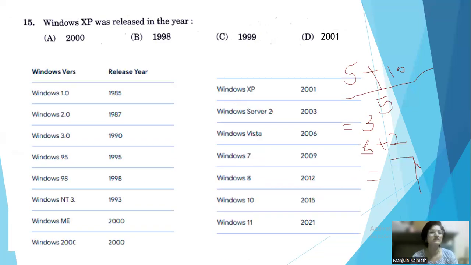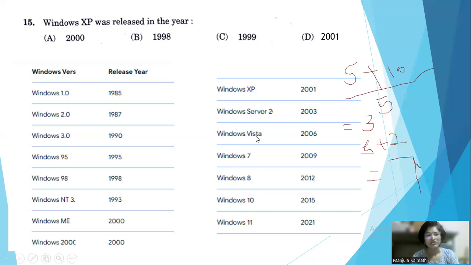If you notice the list of these operating systems from the initial version to the final version: initially Windows 1.0 was released in 1985. Like that, in 87 it is 2.0, in 90 it is 3.0, and in 95 Windows 95 was released. Then Windows 98. Then we have Windows NT in 1993 with the networking concept. And Windows Me, then Windows 2000.